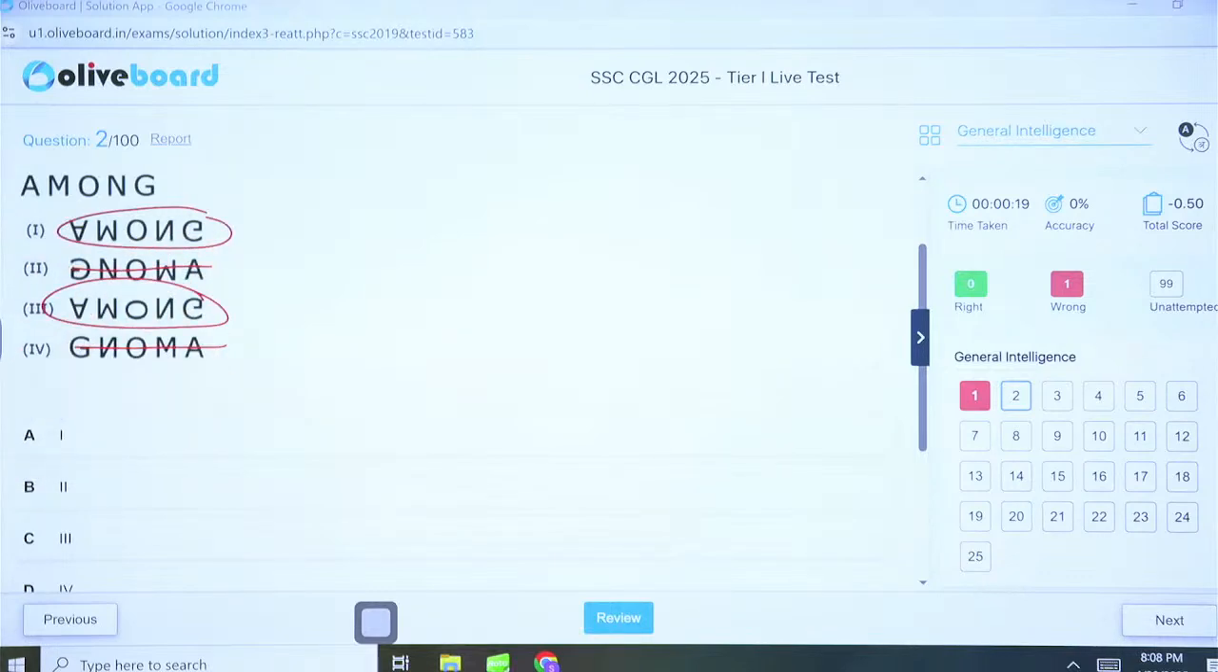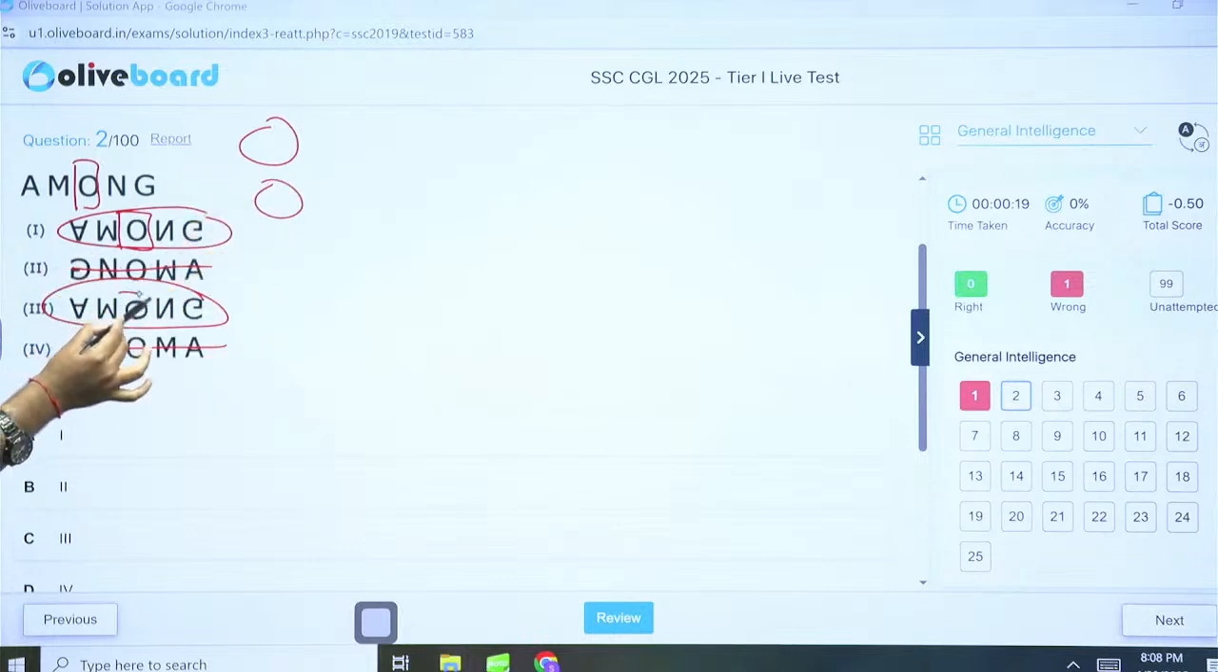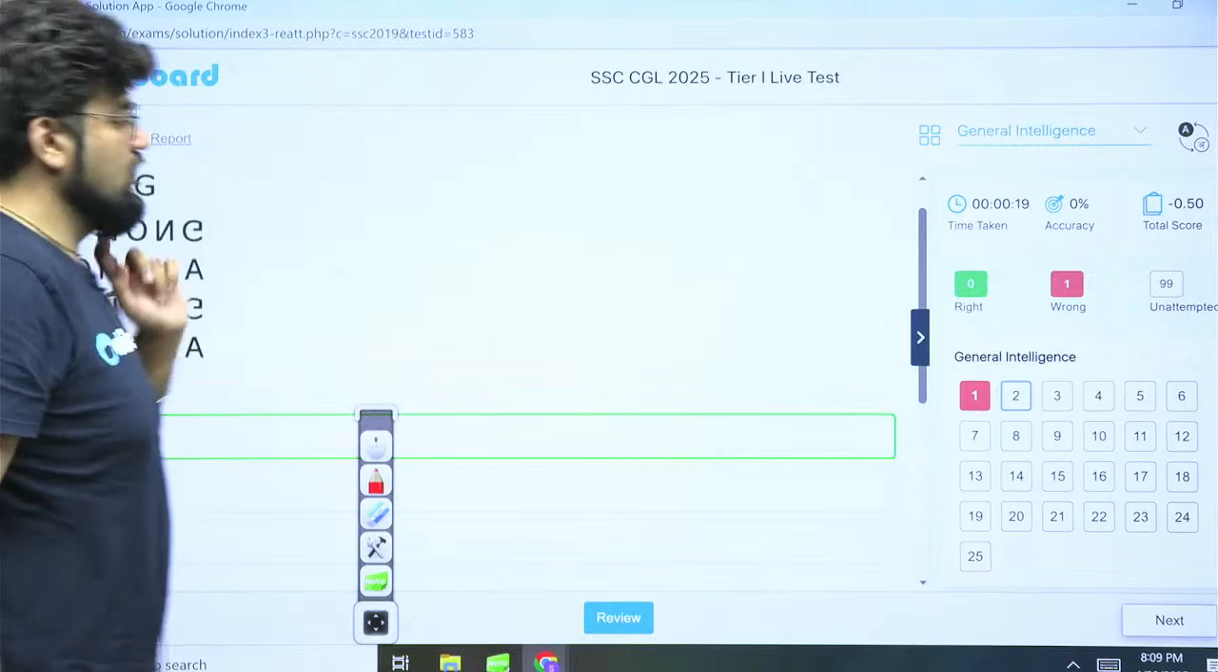No. If you closely observe this, you will find out that this O here will remain the same because it's a water image. O's water image is always O only. But here this O has gone slant. It is horizontal. Okay. So option 1 is the absolute correct figure. Option 3 is not. So 1 will be my correct answer.